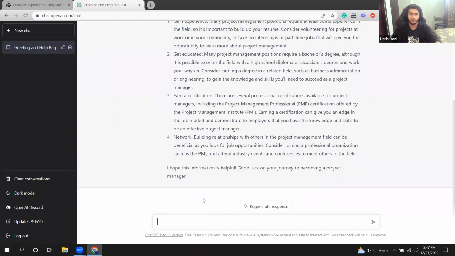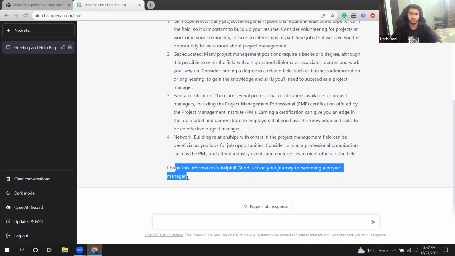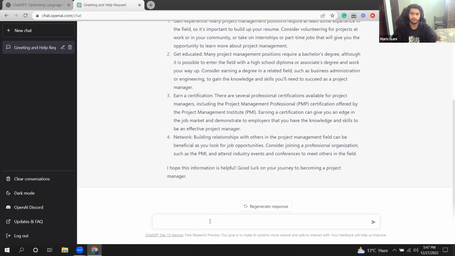It's a chatbot, so it will reply according to the chat. It will behave like an actual human. You are talking to an actual human. So I will ask another, I will ask how I want to work at Google.